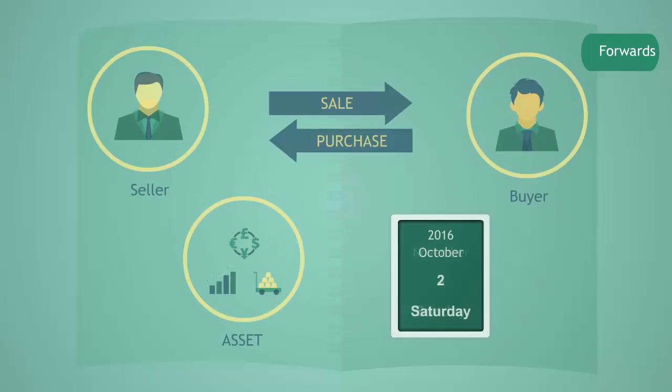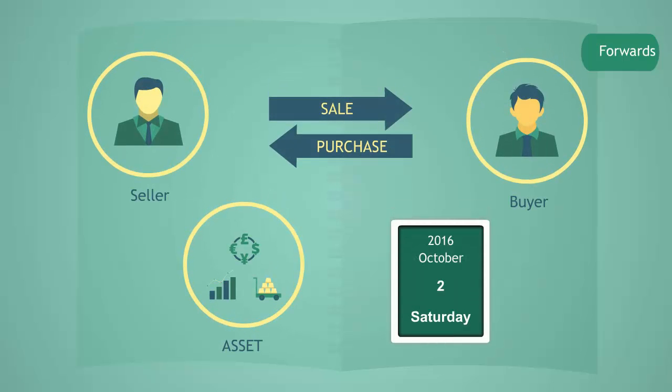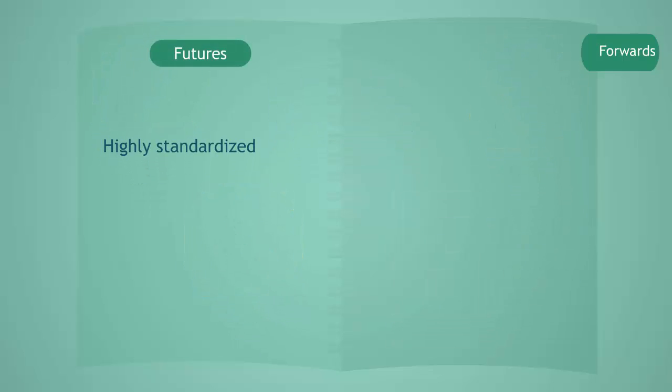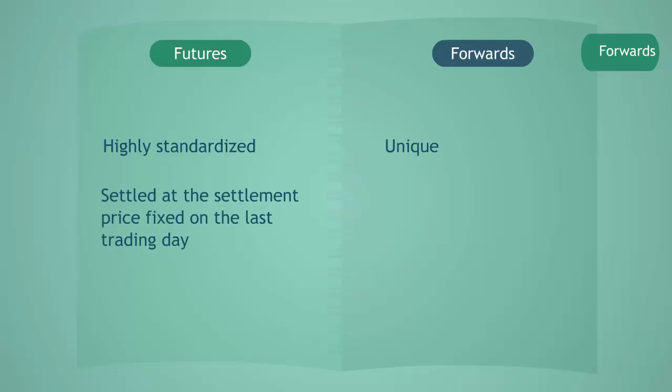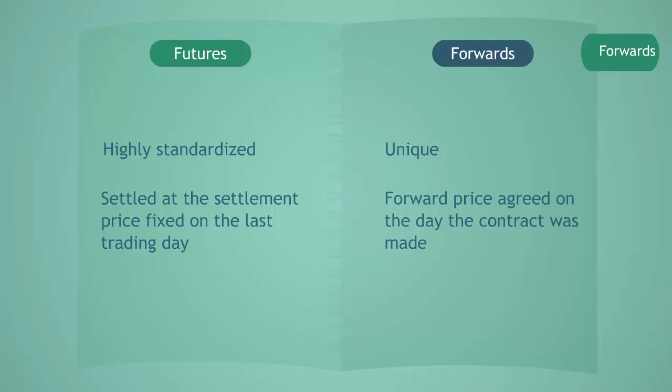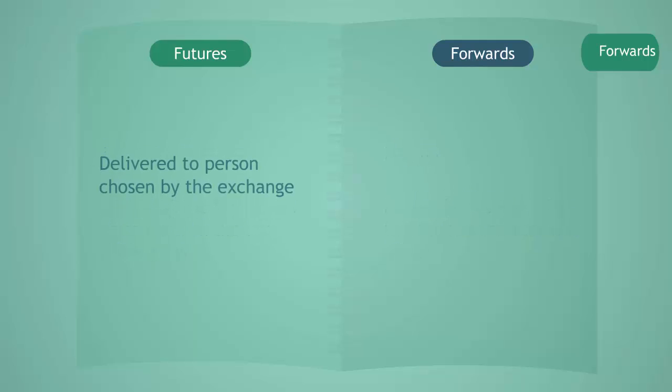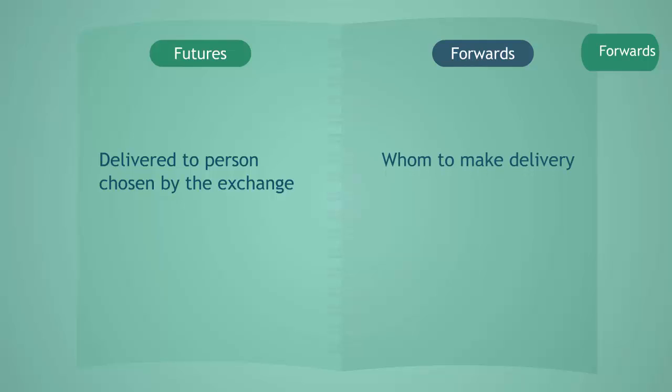Forwards are very similar to futures. They are a contract to buy or sell an asset on a future date at a fixed price. Futures are highly standardized, while a forward is unique. Futures are settled at the settlement price fixed on the last trading day, while forwards are settled at the forward price agreed on the day the contract was made. A futures contract is delivered to a person chosen by the exchange, while a forward contract specifies whom to make delivery to.